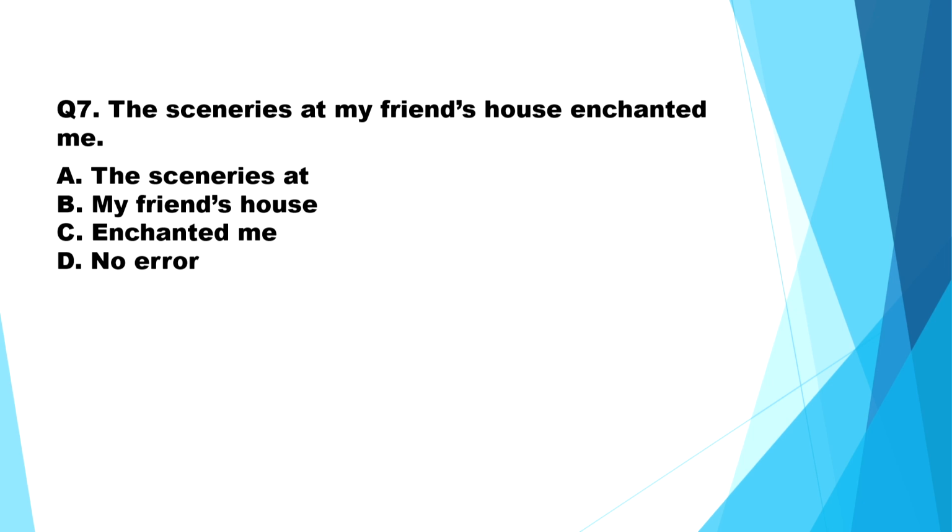So, let us discuss the sceneries at my friend's house enchanted me. So, the error is in part A, the sceneries at. Now, the noun scenery is never used in the plural form, it is always scenery.